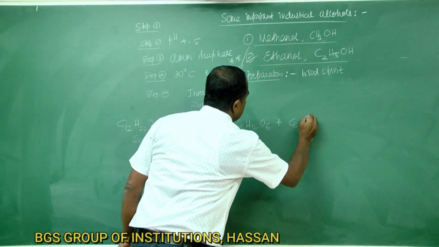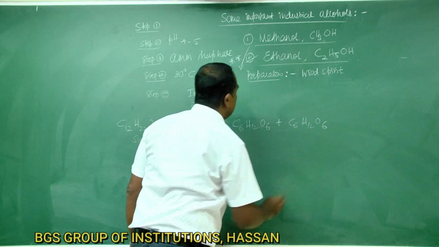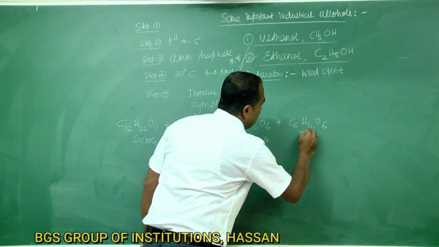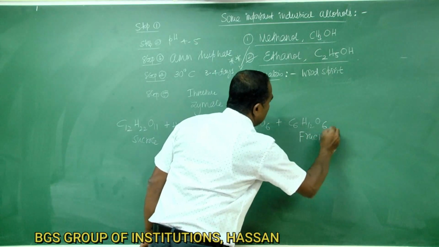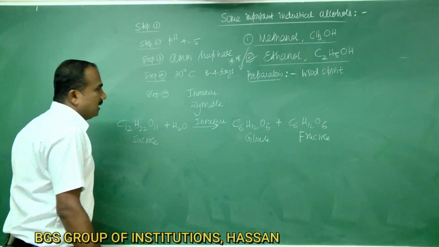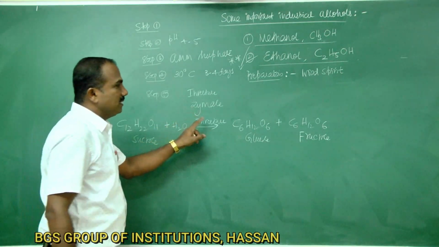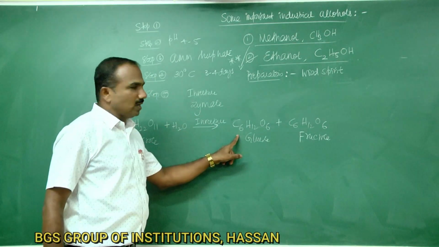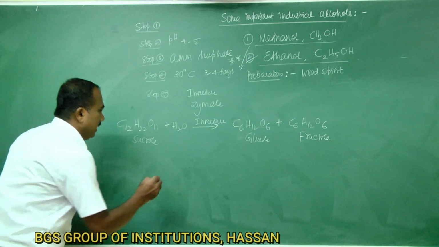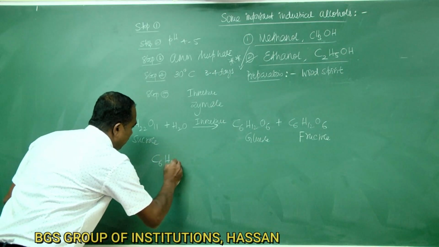C6H12O6 plus C6H12O6. This is glucose and this one is fructose. This is the reaction. Second one, the enzyme zymase converts glucose into ethyl alcohol. The reaction can be written as